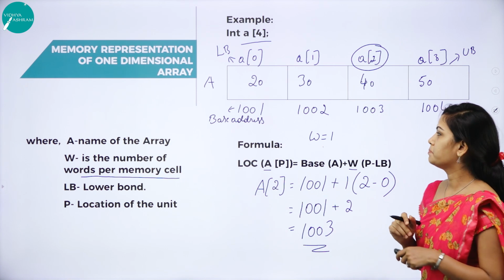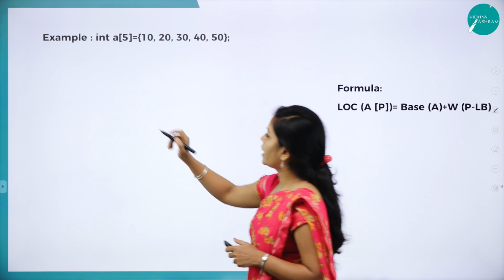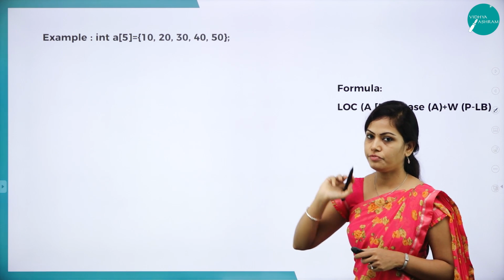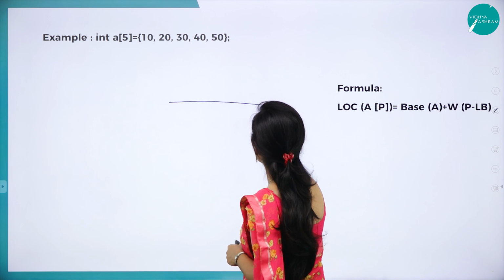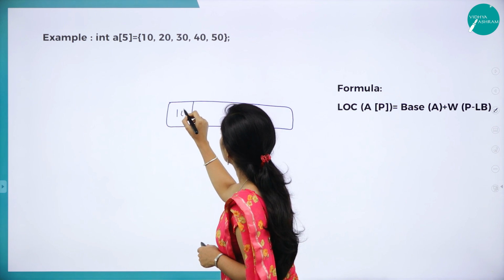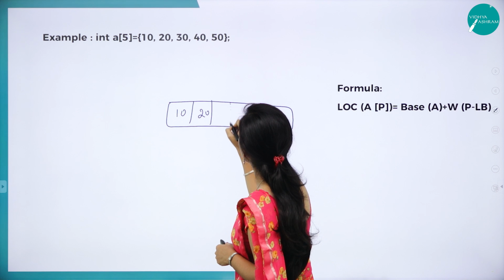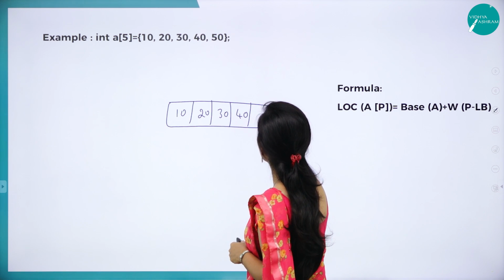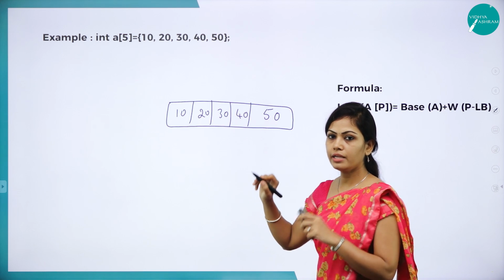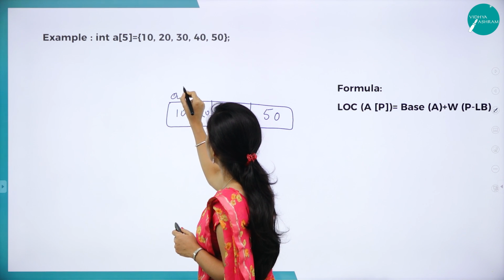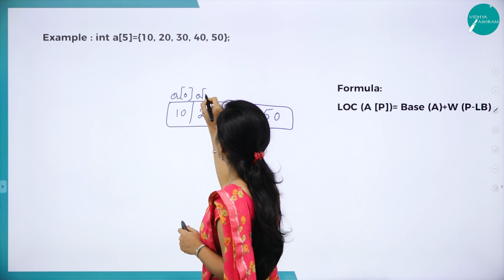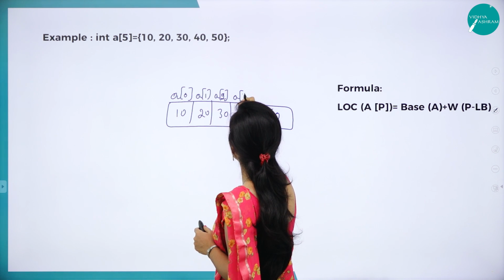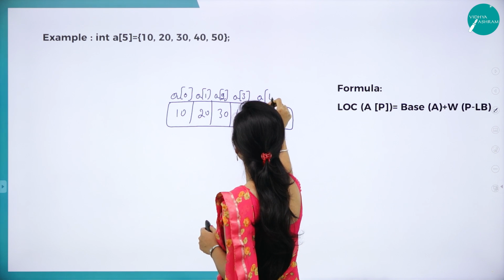I will give one more example. Here we have int a of 5 is equal to 10, 20, 30, 40 and 50. So I have 10, 20, 30, 40 and 50. So totally I have 5 elements, starting from a of 0, a of 1, a of 2, a of 3, a of 4.